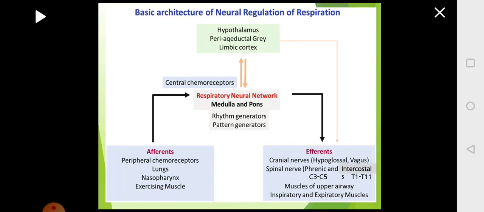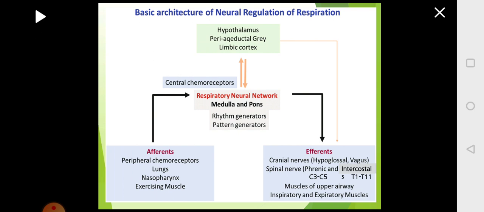If you look at the overall picture of the neural regulation, you have the basic center where there is a lot of nerve network, and you have the medulla and the pons. Medulla is the one which brings about the rhythmic pattern of respiration, which is the involuntary respiration, and you can also control the rate of respiration, which is again regulated by the cortex.